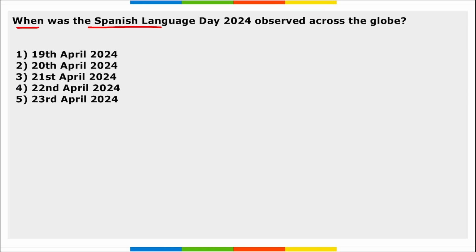Next is, when was Spanish Language Day observed across the globe? So Spanish Language Day is observed on 23rd of April across the globe. Correct? And this is basically to raise awareness about the history, culture and use of Spanish as official language. And remember, Spanish Language Day observed on 23rd of April only because this is the death anniversary of Spanish writer Miguel de Cervantes, and 23rd of April is also observed as UN English Language Day.